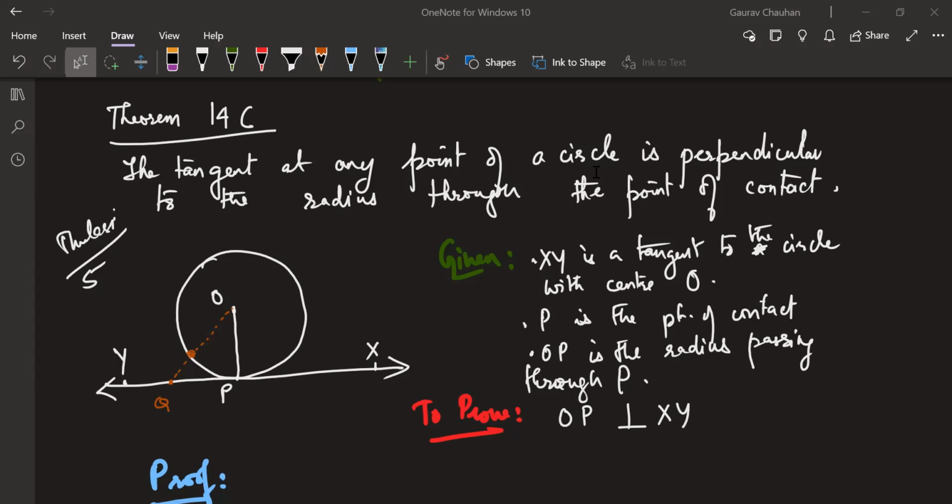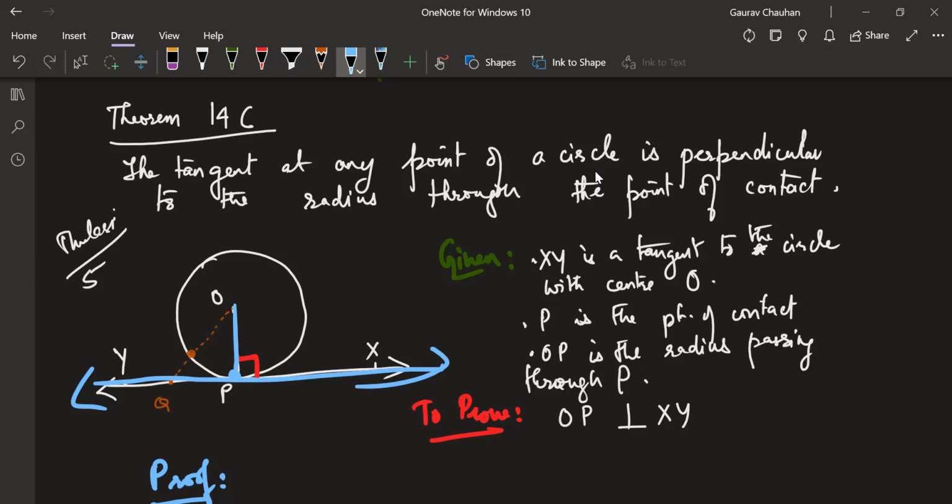Because if the tangent has to be perpendicular, however I make it, there will only be one line which will be perpendicular at this point to this radius, correct?